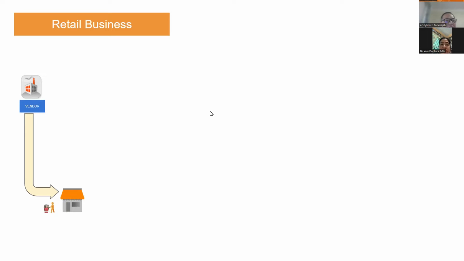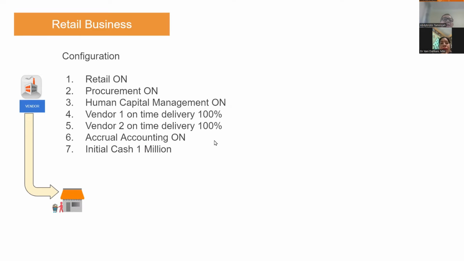And we are going to configure the following in MonsoonSIM. Here is the configuration. We're going to turn on the retail. We're going to turn on procurement. We're going to have human resource, which is human capital management. We're going to have vendor 1, vendor 2. We're going to use accrual accounting instead of cash accounting. And then we set the initial cash to be 1 million. So let's do that.